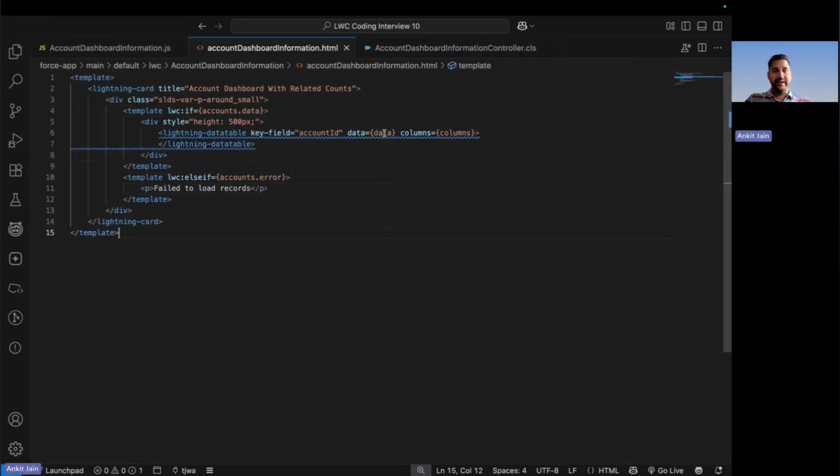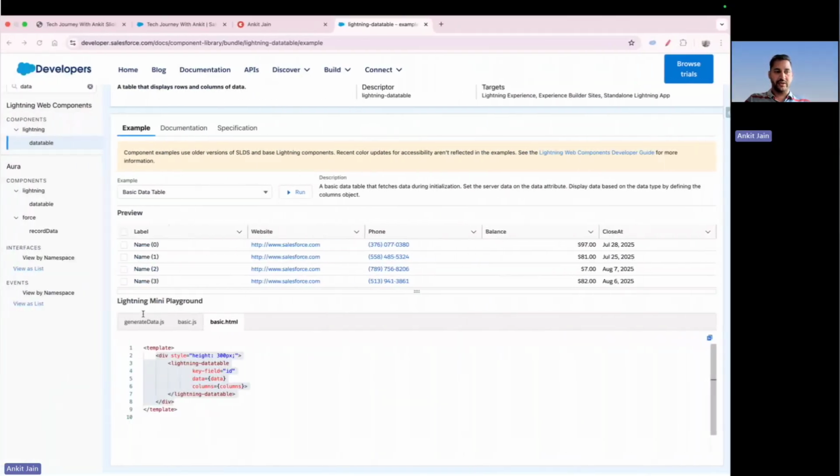Now, coming to the data one more time, as I said, the data is available in accounts.data. So let me go here and put accounts.data. Now coming to the column structure. So how to design the column structure?